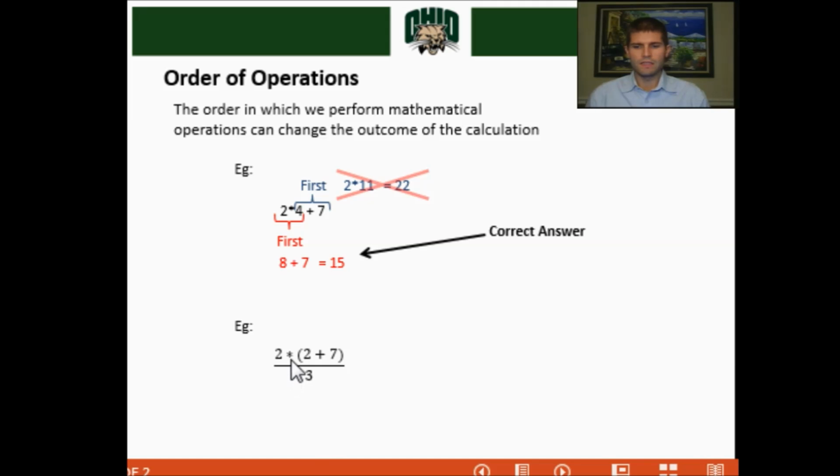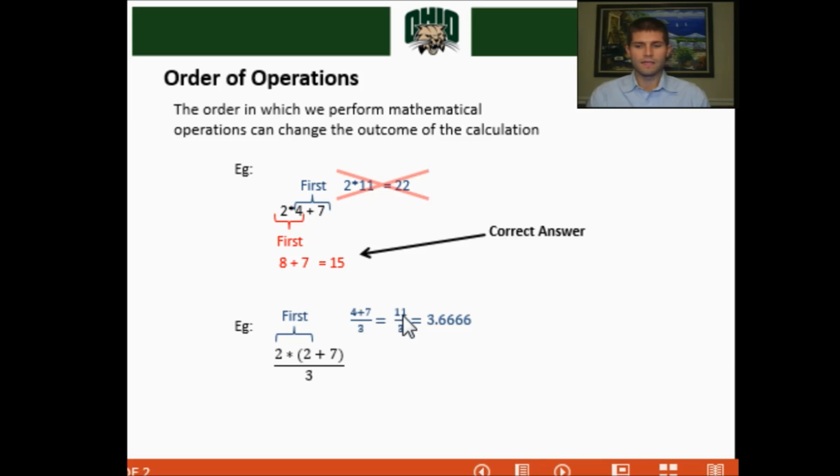Here we can see that we have some multiplication, we have some parentheses, we have some division. There's all sorts of stuff going on in this calculation. Now let's take two different ways of solving this problem. First, let's perform the multiplication, the 2 times 2. If we neglected these parentheses, that would give us 4. So then in the numerator, the top of the equation, we have 4 plus 7 divided by 3.